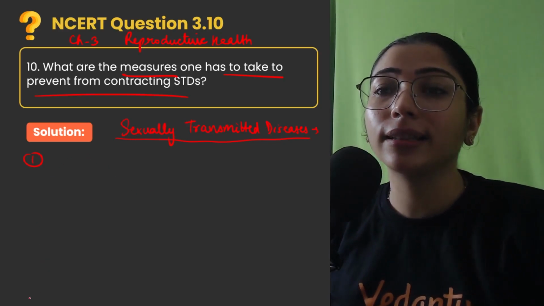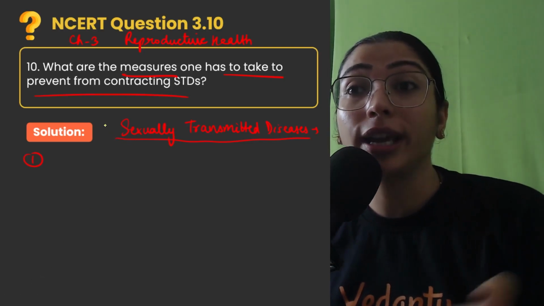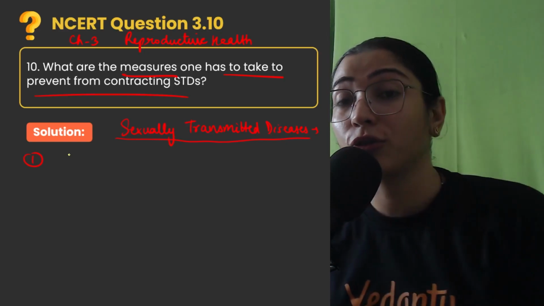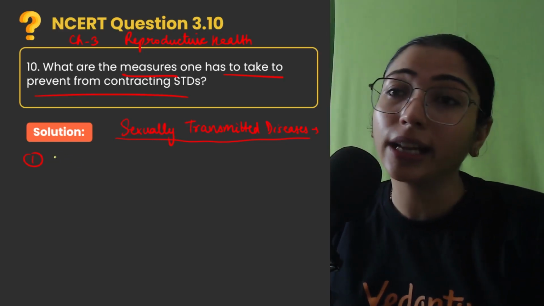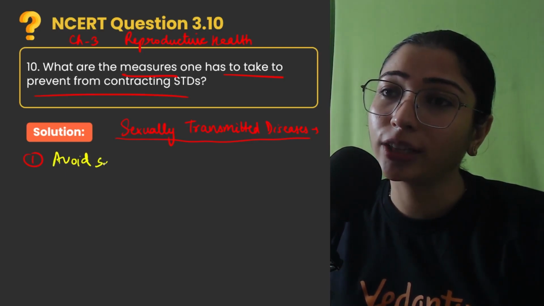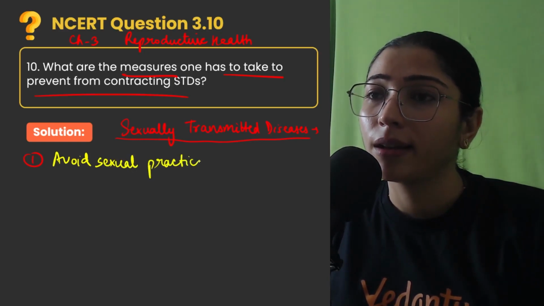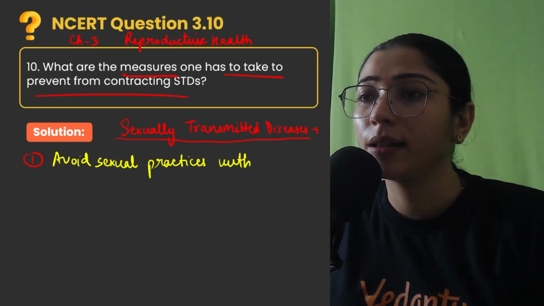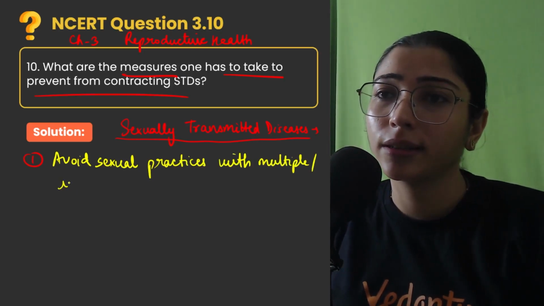So I am listing the measures one has to take to prevent STDs. First of all, I am writing here: avoid sexual practices with multiple or unknown partners.